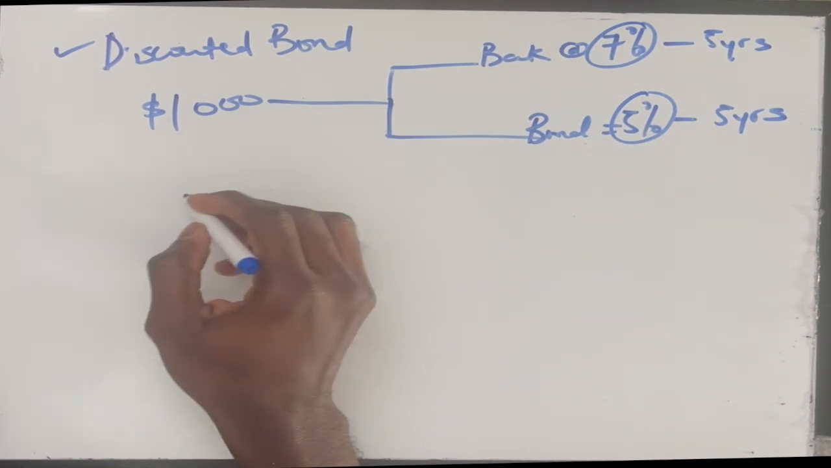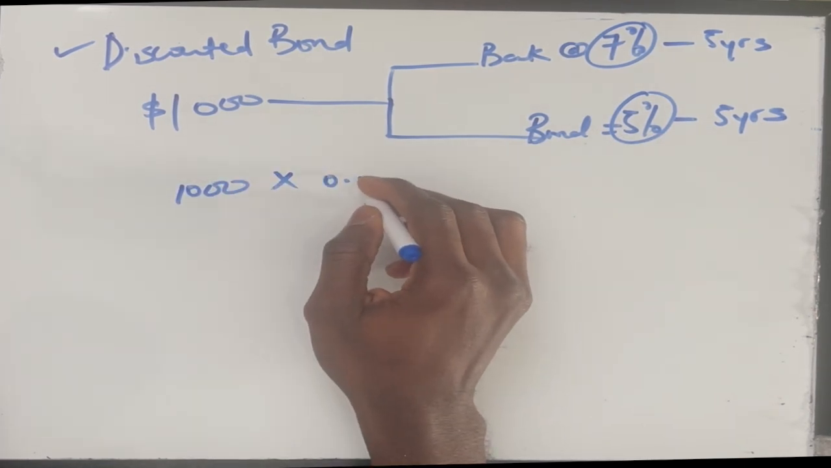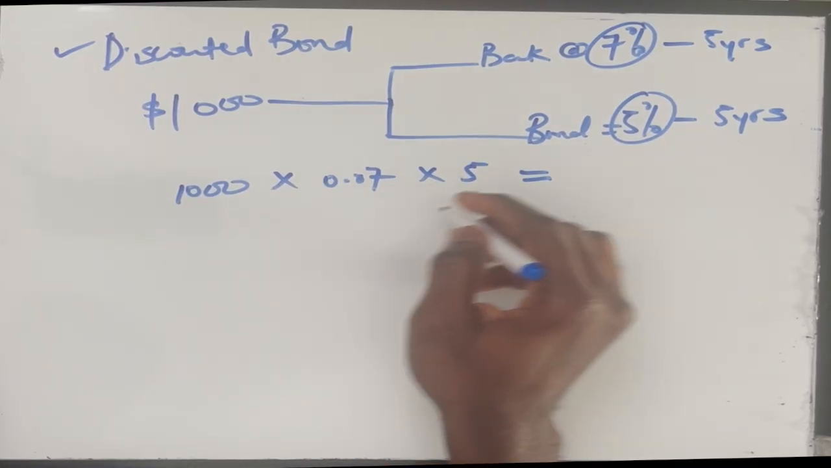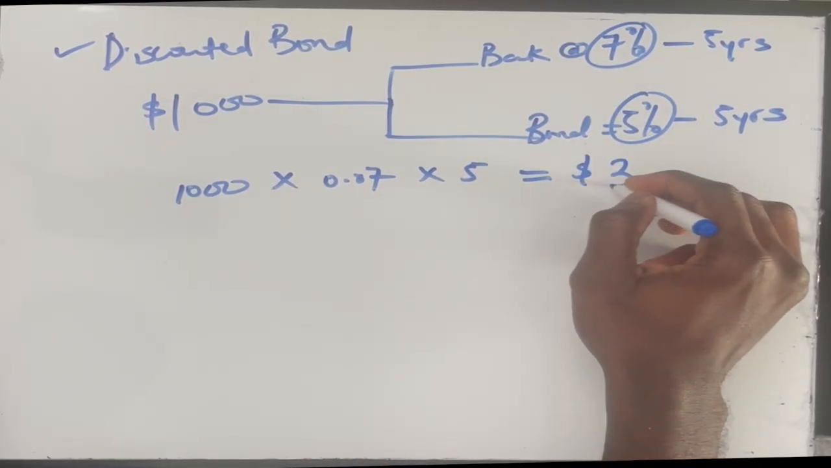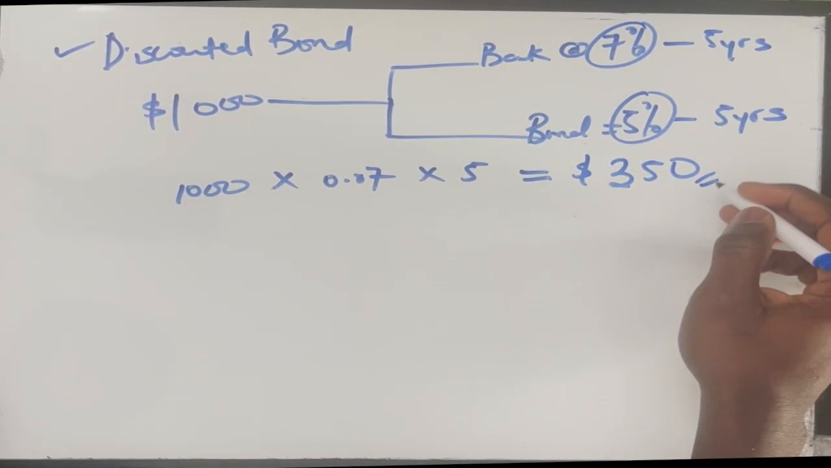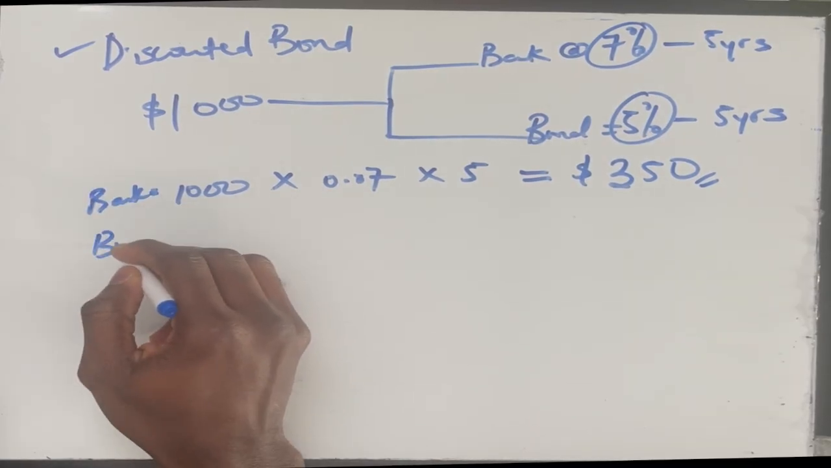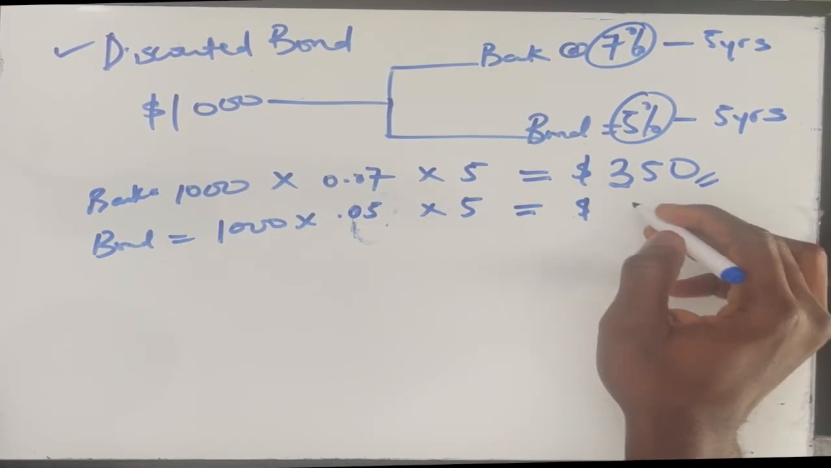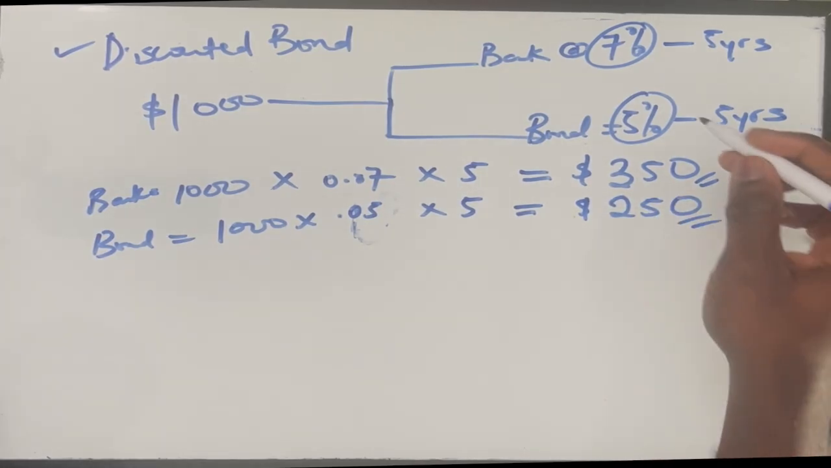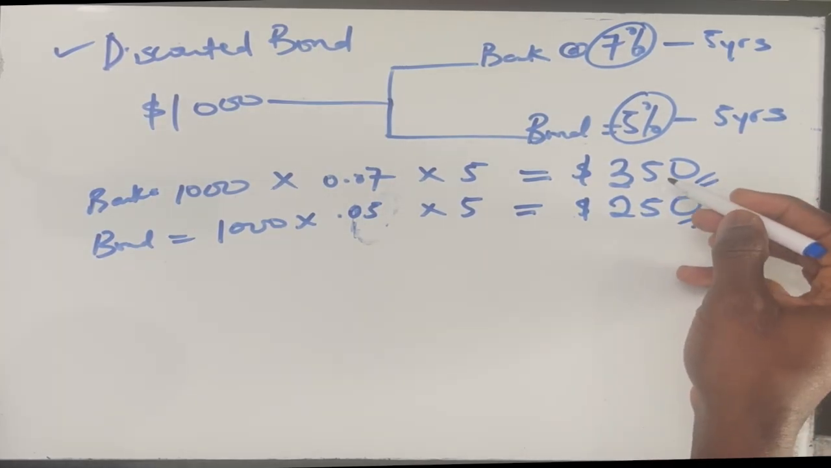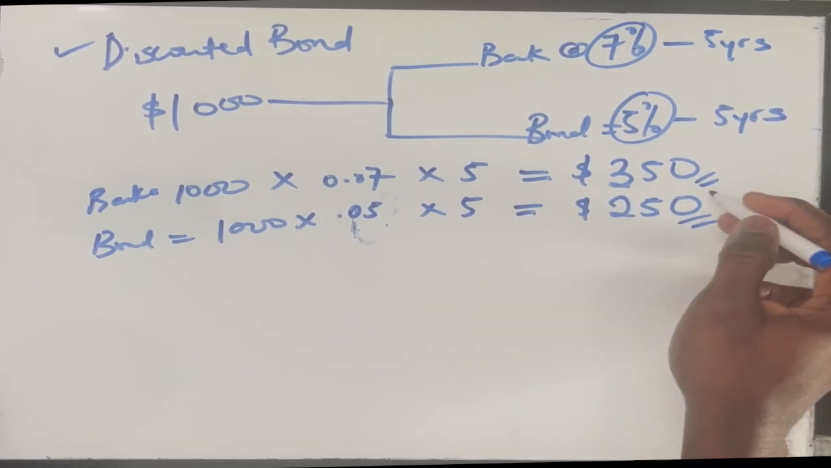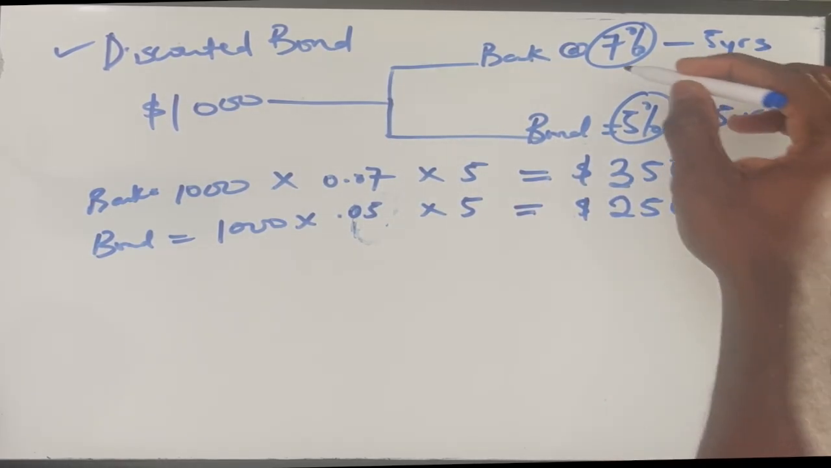So let's look at 1,000 times 0.07 times 5. So this is 70. So this is going to give us 350 at the end of the 5 years. So this is the bank. Now let's look at the option under the bond. So this is 50. This is going to give us 250. So at the end of 5 years, you are going to make more money depositing your money at the bank. It wouldn't make sense to do that. So the demand rather is going to go for the bank.